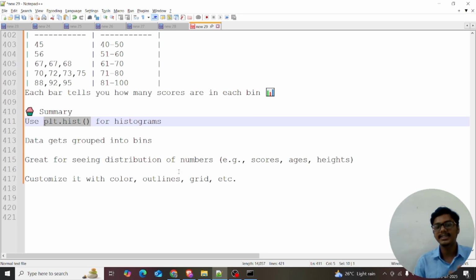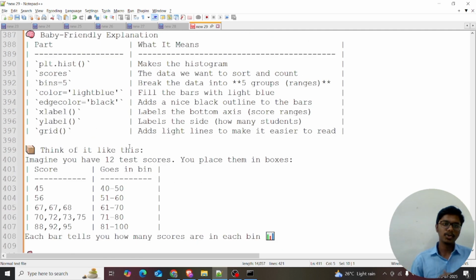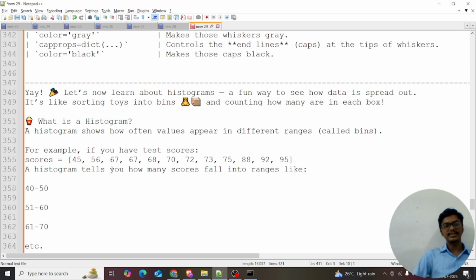It is great for seeing the distribution of numbers, how the data is distributed along the numbers. We can customize the colors, outlines, grids, etc. You can play with it. I explained this in the first section itself. So to recollect: what does histogram mean? A histogram shows how often values appear; it shows a distribution.